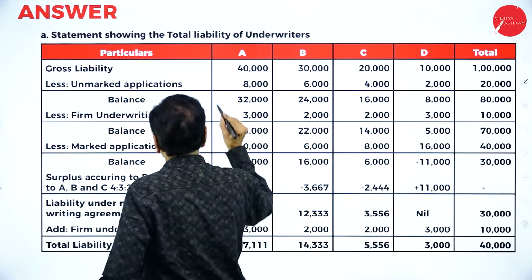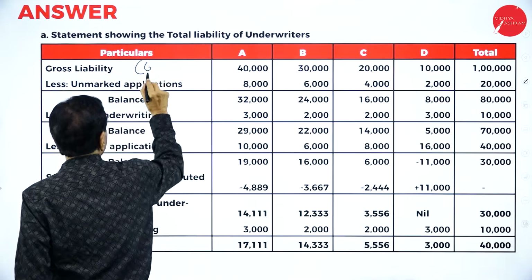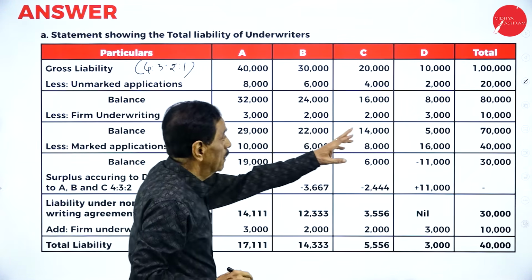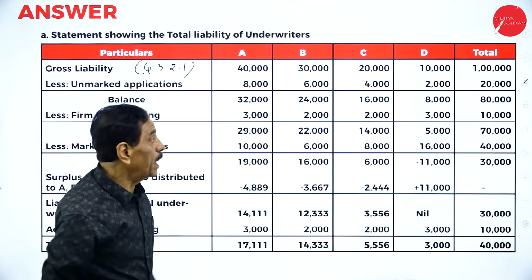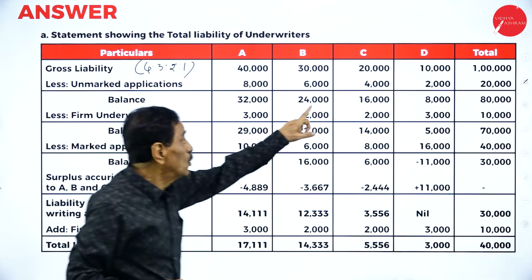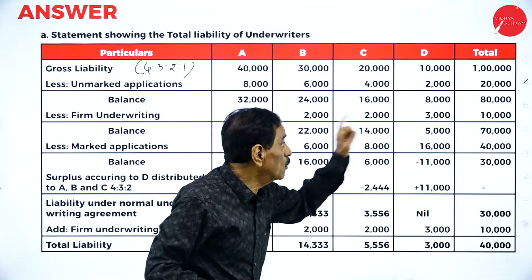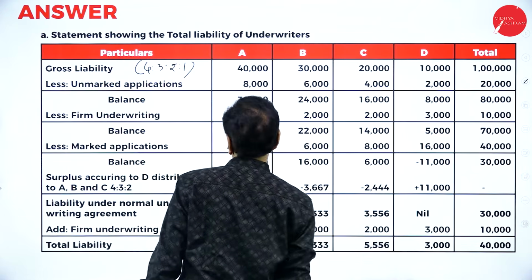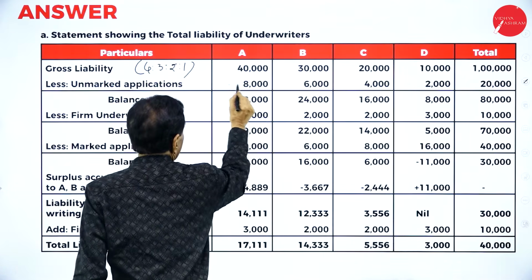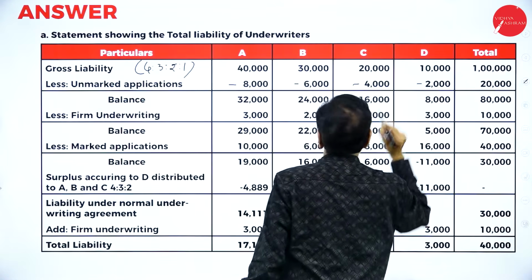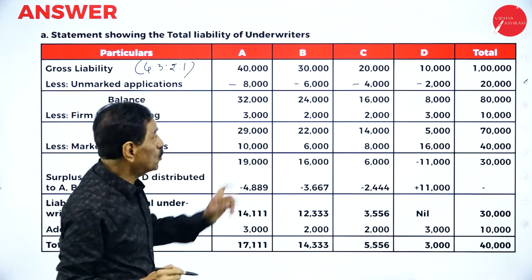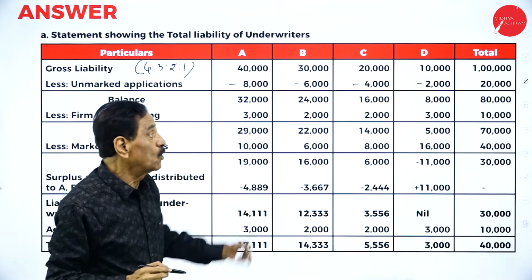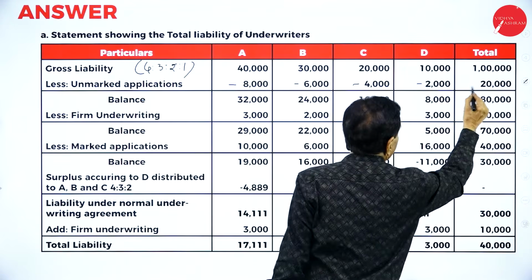Gross liability, they are in the ratio of 4:3:2:1. So 40,000 goes to A, 30,000 goes to B, 20,000 goes to C, 10,000 goes to D, 1 lakh minus unmarked application 20,000. So 8,000 goes to A, 6,000 goes to B, 4,000 goes to C, 2,000 goes to D, totally 20,000.